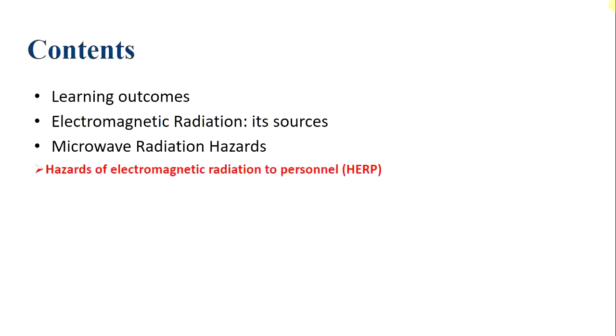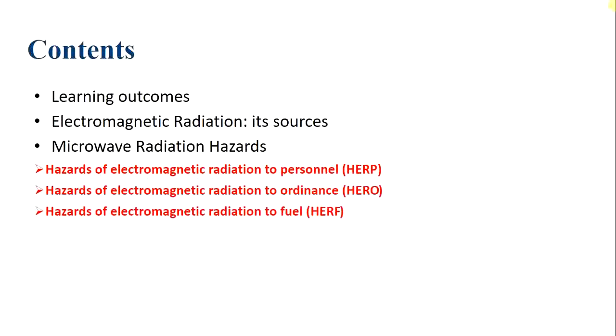Learning outcomes, electromagnetic radiation and its sources, microwave radiation hazards like hazards of electromagnetic radiation to personnel, hazards of electromagnetic radiation to ordnance, and hazards of electromagnetic radiation to fuel. And at last we will see the protective measures.